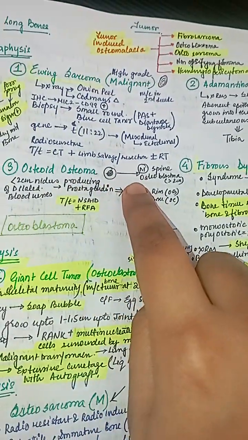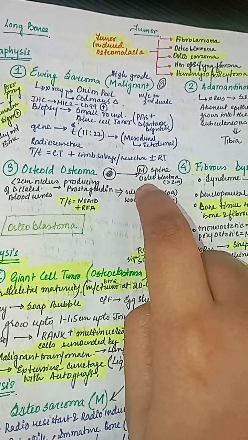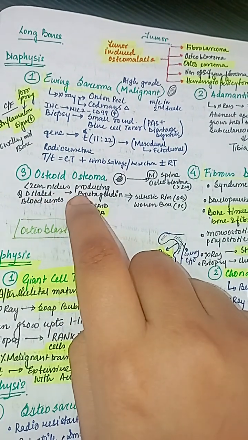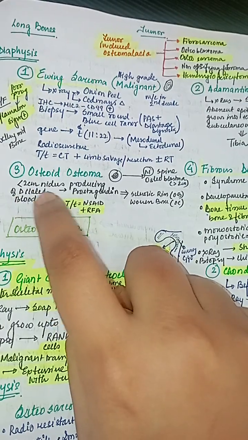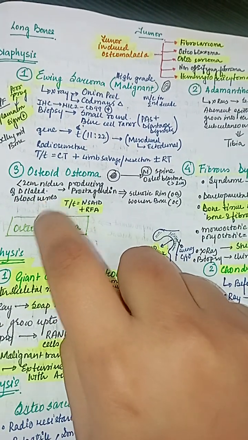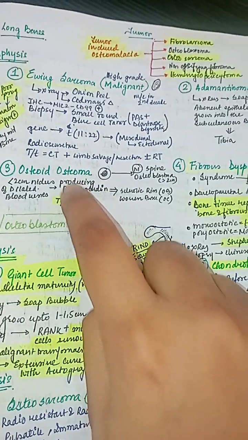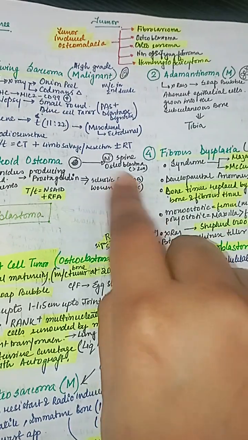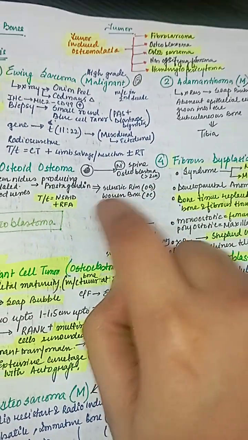Osteoid osteoma is a tumor most commonly with less than 2 centimeter nidus of dilated blood vessels. These dilated blood vessels produce prostaglandin. Because of this prostaglandin, there is a sclerotic rim of osteoblasts and woven bone.